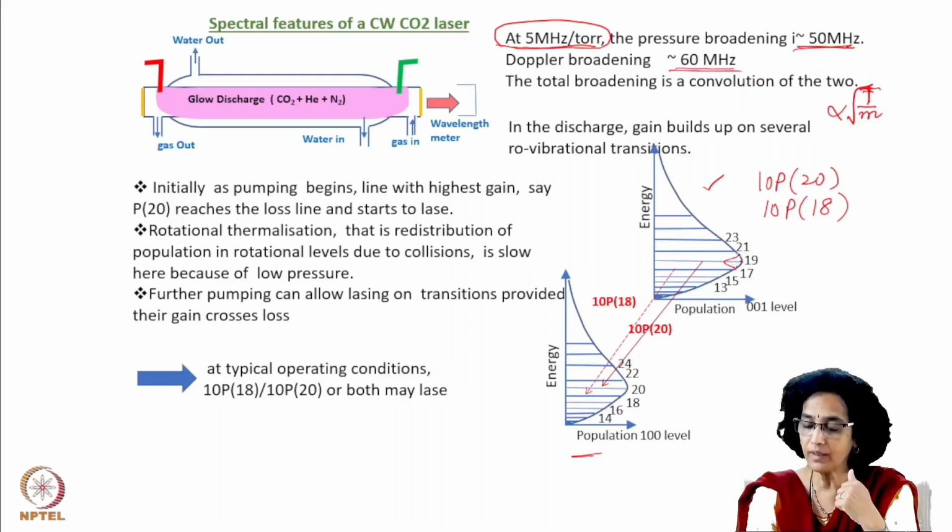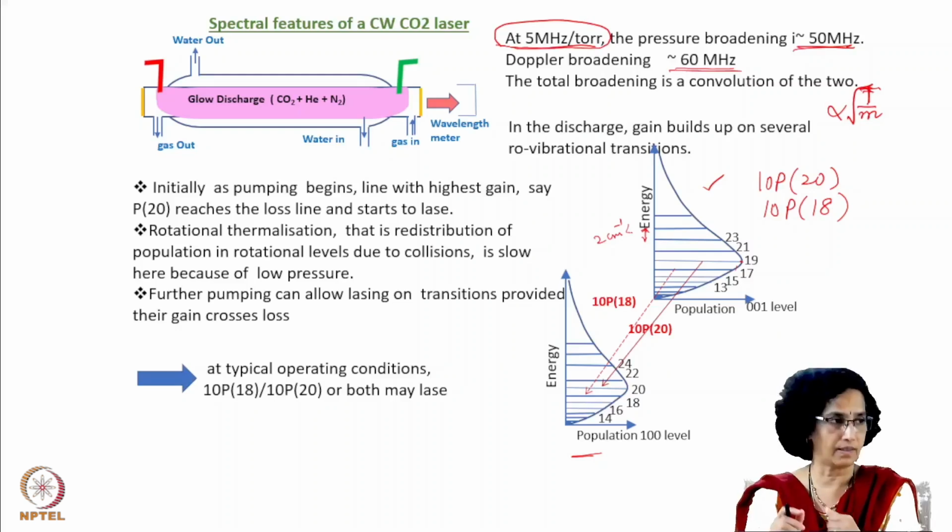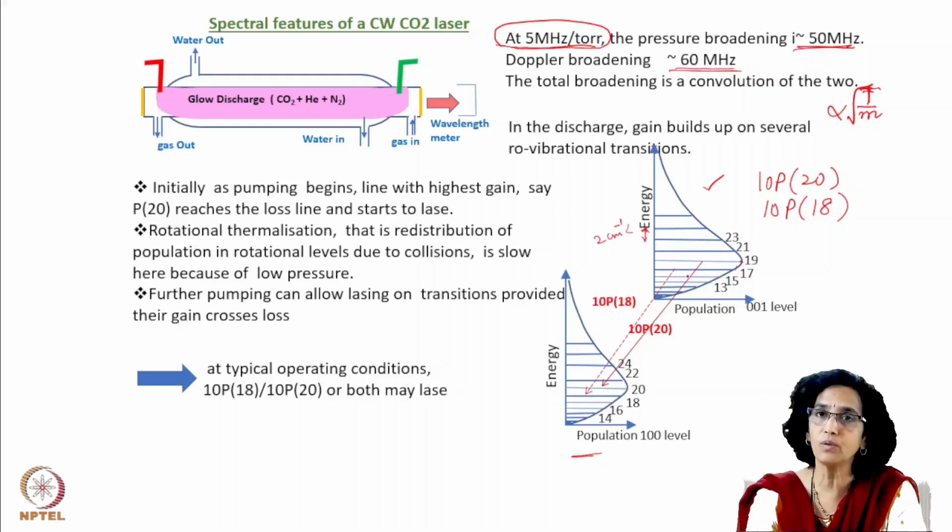Now, when the population reduces, then there is a rotational thermalization. What is rotational thermalization? The molecules which are present in various rotational levels, because the separation between these energies is very small, we say it is less than 2 centimeter inverse or so. So it is much less than kT, and therefore there is a rotational thermalization.